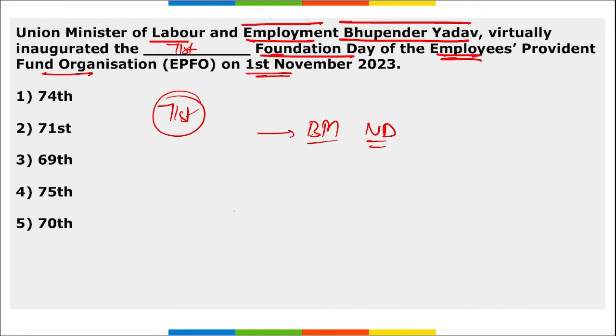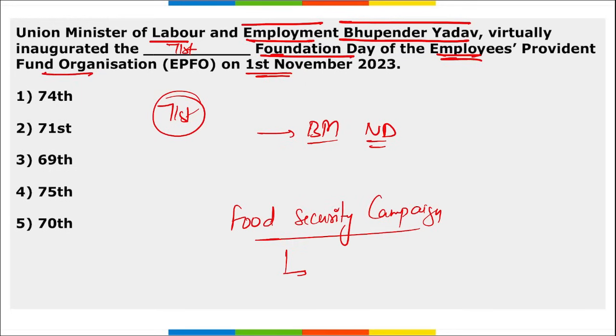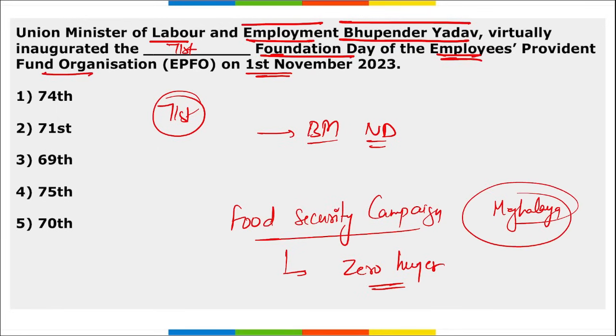Right? Apart from this, tell me, which state has launched food security campaign? Food security campaign, and it is to basically achieve zero hunger. Zero hunger. Which is that particular state? It is Meghalaya. Meghalaya has launched this food security campaign to achieve zero hunger. Right option here becomes option 2.